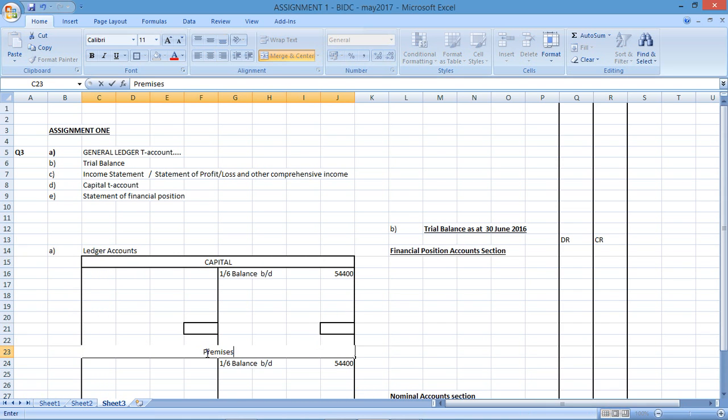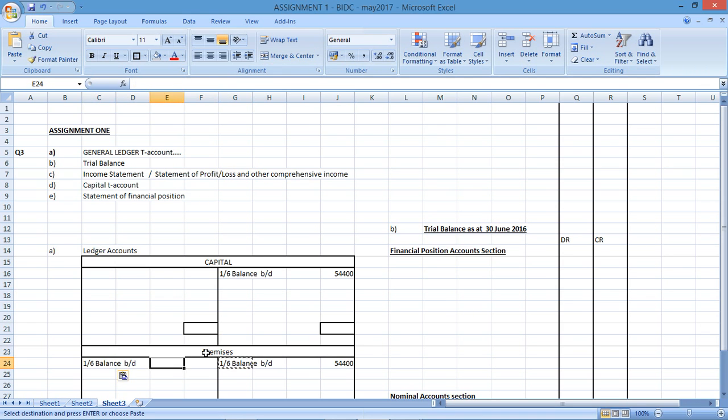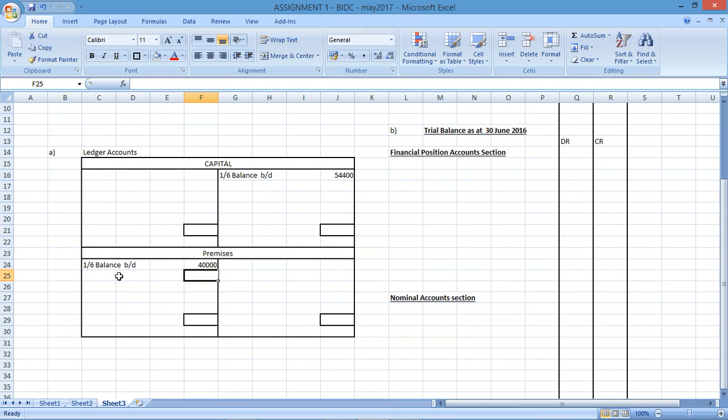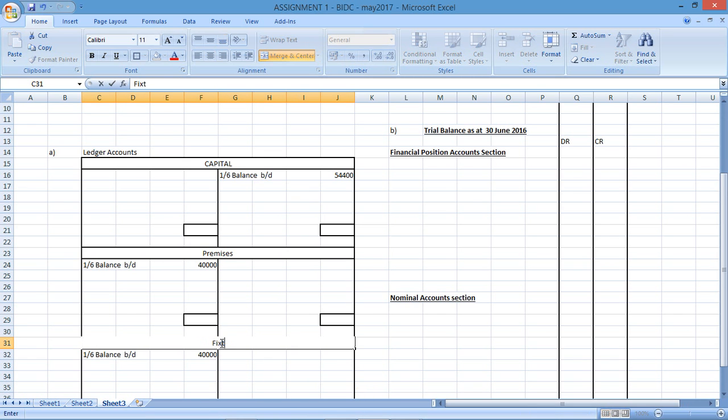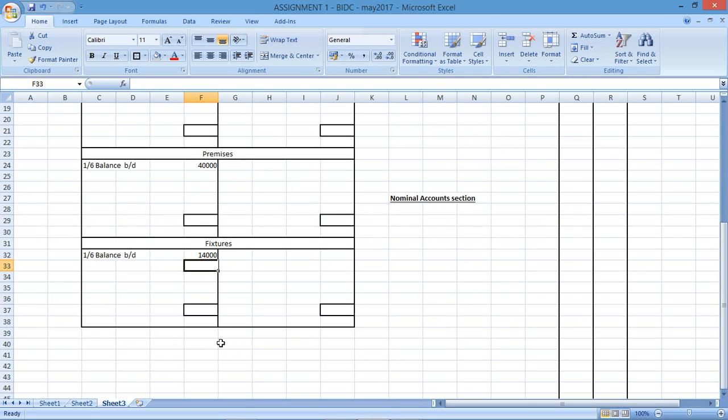They've actually referred to it as premises, so I'll keep it as premises. We'll have a balance that will carry down, brought down. Premises will be an asset like land and buildings, and that'll be 40,000. Then we've got fixtures. Fixtures is also an asset, so fixtures would have an opening balance on the debit side of 14,000.